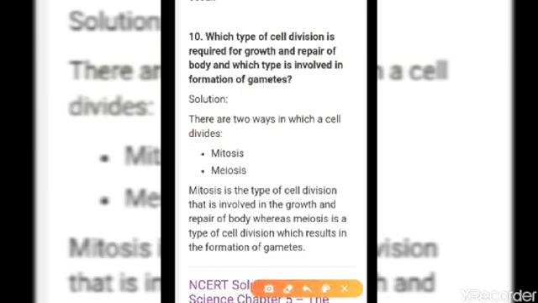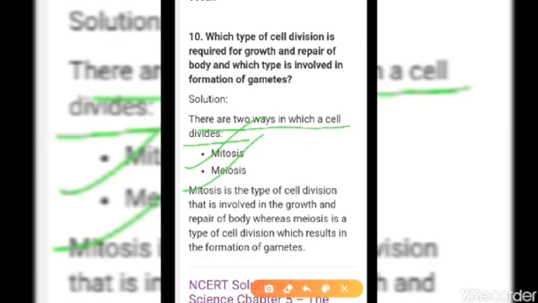See here, there are two ways in which a cell divides, called mitosis and meiosis. Mitosis is involved in the growth and repair of the body, whereas meiosis is a type of cell division which results in the formation of gametes. That means in meiosis the cell divides very rapidly.